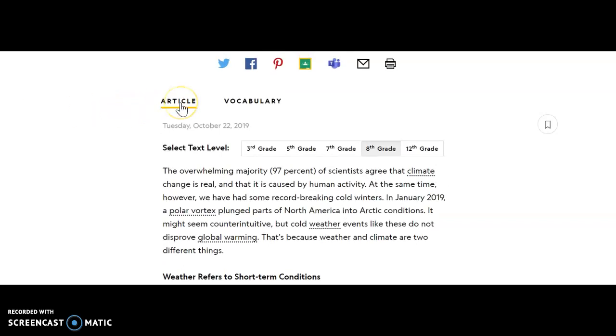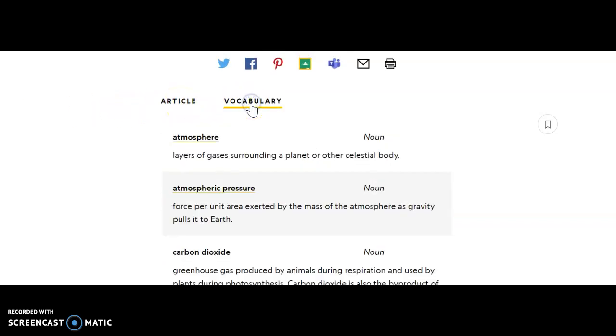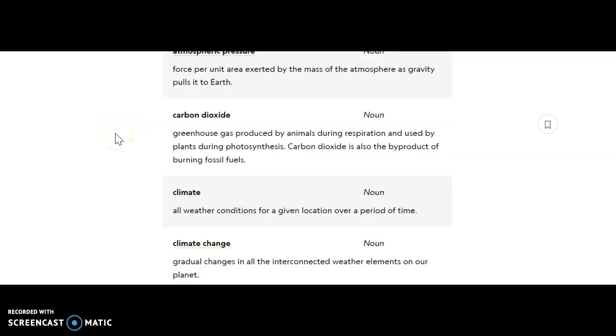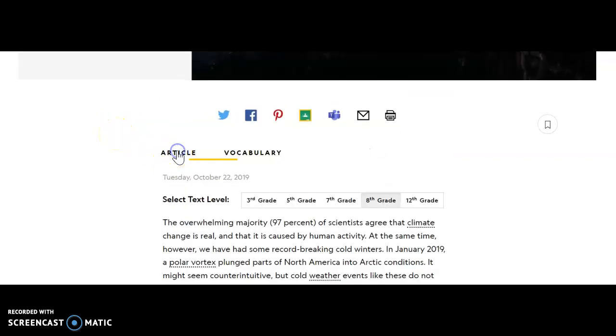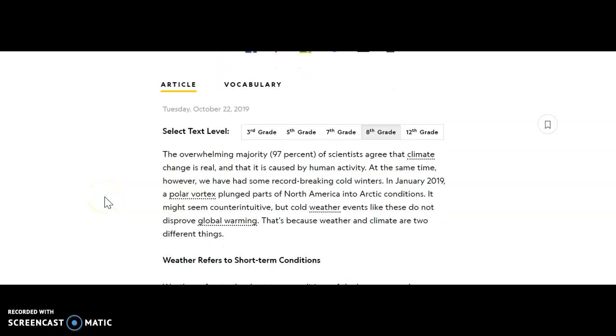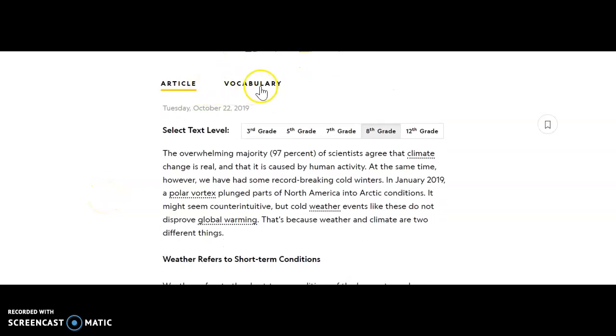So there's an article that we're going to read, and then if you want to go through the vocabulary, it is on another tab that you can click over. If you don't know what a vocabulary word is, pause the video, change it on your screen to look up what it is.